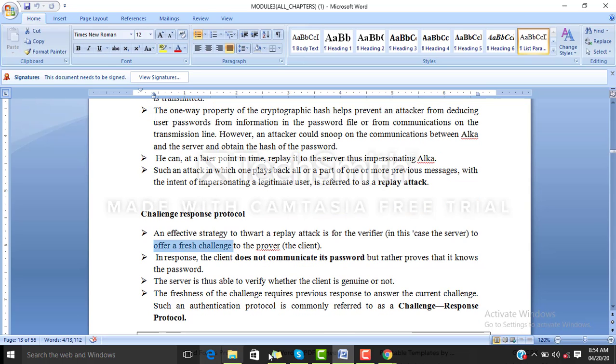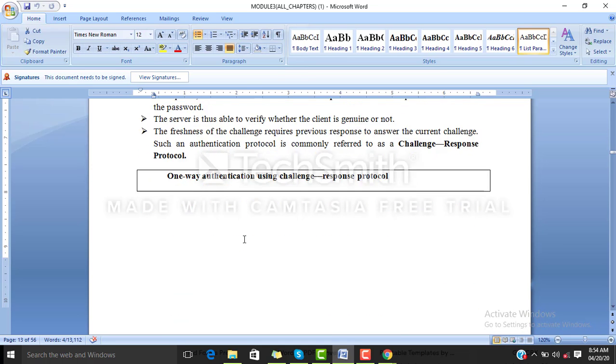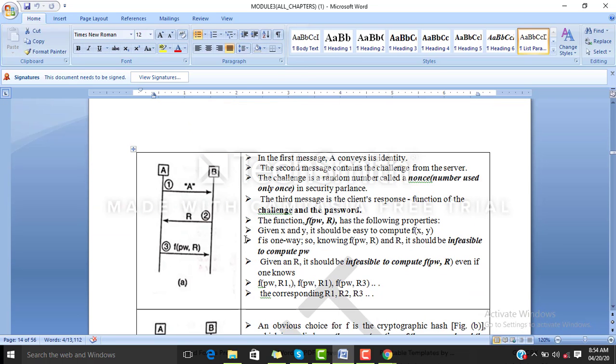So let us understand it via a few diagrams. We can see here, students, the sequence of operations. We can see A and B, where A is the client and B is the server, and 1, 2, 3 are the messages, the communication happening between the client and the server. Let us see step by step how this process works. In the first message, A is telling B that it is A who is communicating with B. So it is telling its identity to B, which is the server.